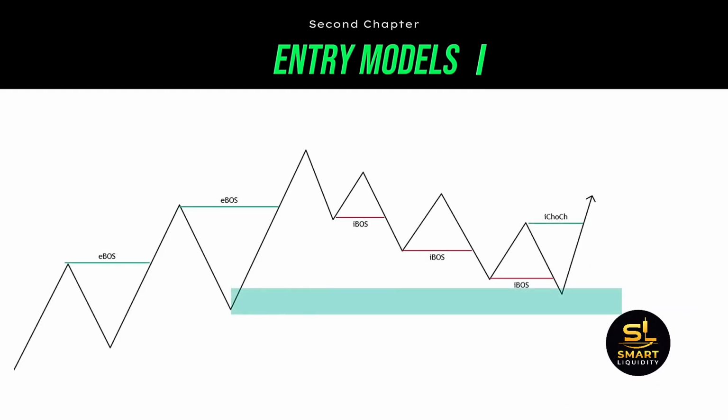Now for the demand zones. Considering a high time frame uptrend, so a market structure that goes up, pulls back to the downside, does not break the last lows, and pushes to break the last high. This bullish break of structure confirms the validity of a demand zone. As we have said before, the demand zone is the last move before an impulsive push to the upside, a price push that breaks the market's balance. And most importantly, it is a valid demand zone because the market has respected the uptrend by making higher highs in the high time frame.